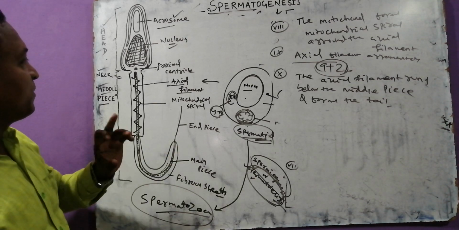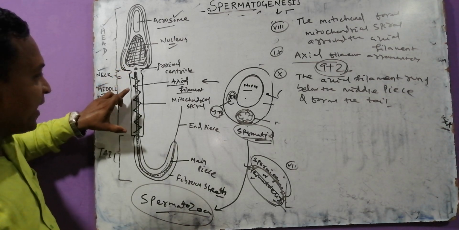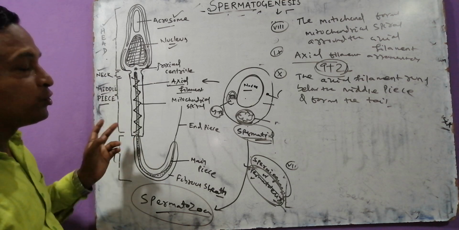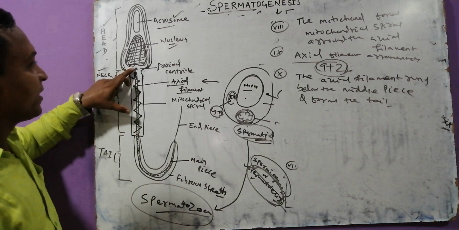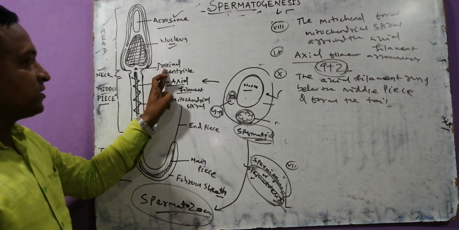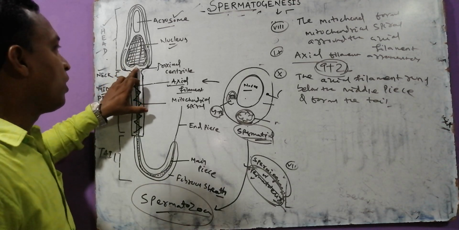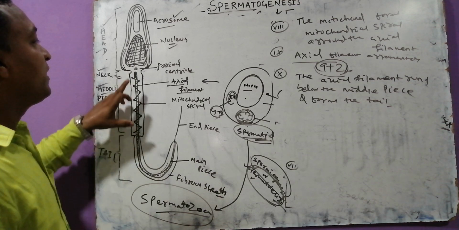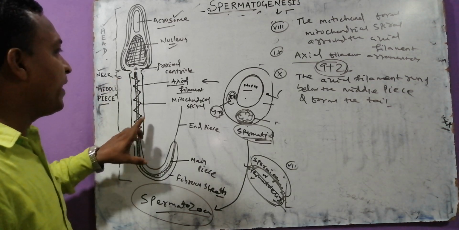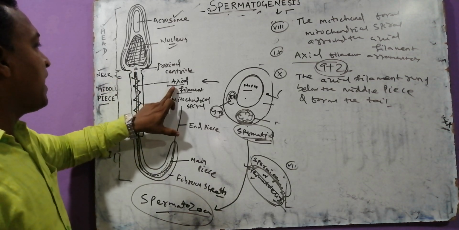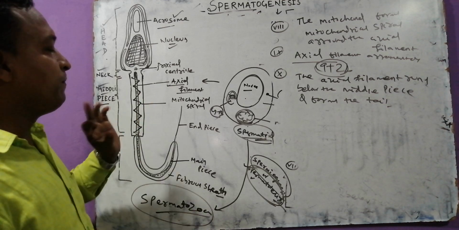Next one is called which one? Try to guess, the centriole. The cytoplasm and the mitochondria are pushed downward. The centriole divides into how many parts? 2 parts. One is the proximal centriole and the next is the distal centriole. The proximal centriole is situated below the nucleus. The distal centriole forms the axial filament, which has a 9 plus 2 arrangement.